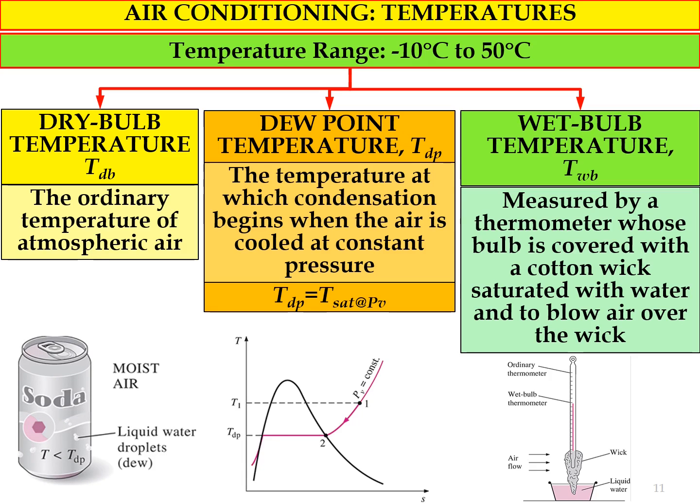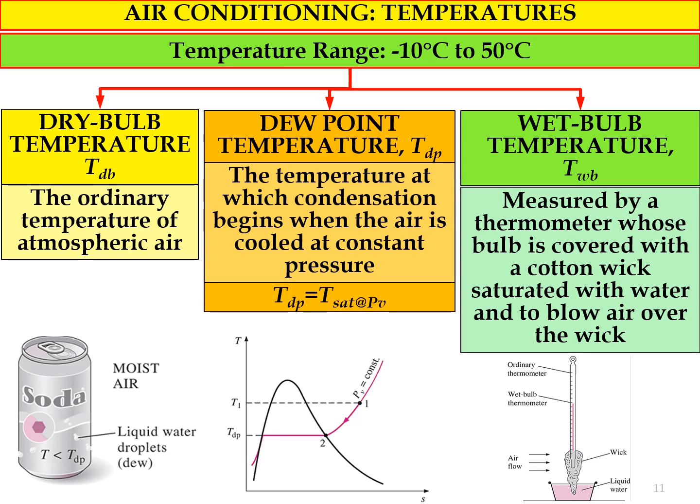And the figure shows a soda can, where we can see that liquid water droplets form on the surface of the wall of the soda can. This phenomenon occurs because the temperature of the soda can wall is less than the dew point temperature. So when the temperature of the can wall is less than the dew point temperature, the water vapor very close to the wall will experience the condensation process, and the water vapor from the air will change into liquid water.